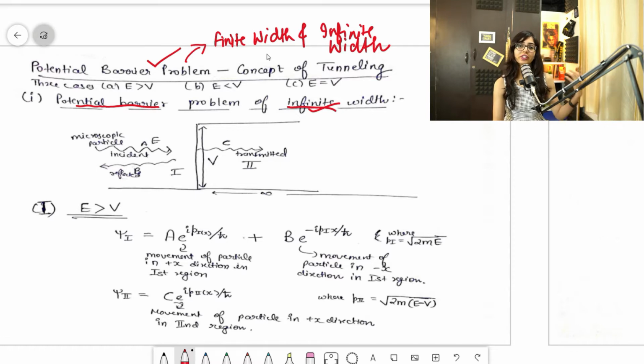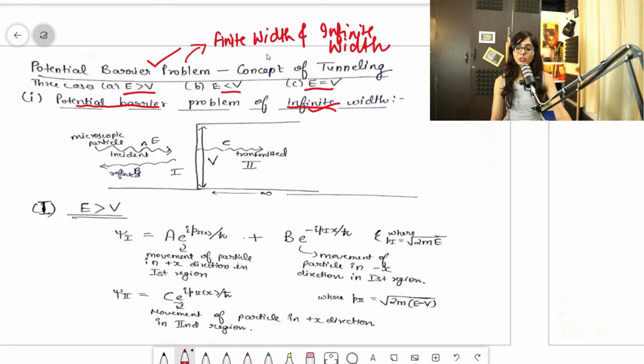Clear? So first of all, tell me what the width here is and what I have written over here: E is greater than V, E is less than V, and E is equal to V. Basically, guys, first let's take a very basic example so that you can understand the physical significance of tunneling.